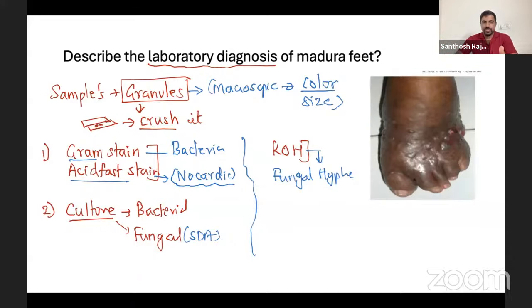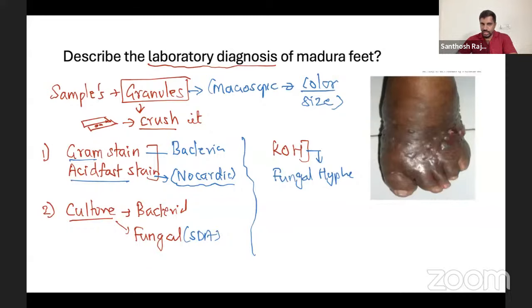And then the other one is, which is the capsulated fungus? Options: Candida, Histoplasma capsulatum, Cryptococcus neoformans, Actinomycetoma. If you say Cryptococcus neoformans, it is right. But many students will see Histoplasma capsulatum and very happily mark it. But that's not a true capsule. That is a pseudo capsule. So only Cryptococcus neoformans is the right one. Okay, fine. That is one question.